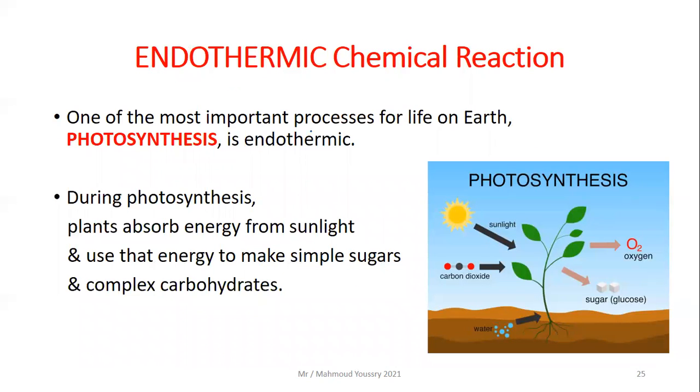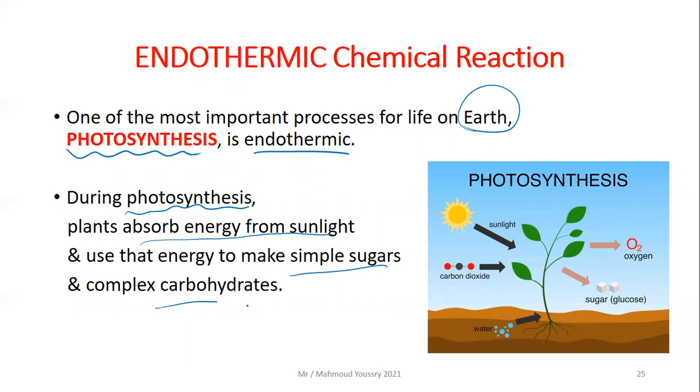Like what? One of the most important processes for life on Earth is photosynthesis. It's an endothermic chemical reaction. Why? During photosynthesis, plants absorb energy from sunlight and use that energy to make simple sugars, the glucose, and complex carbohydrates like starch.